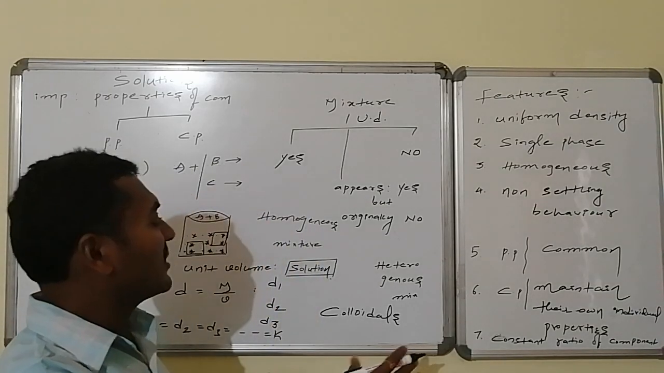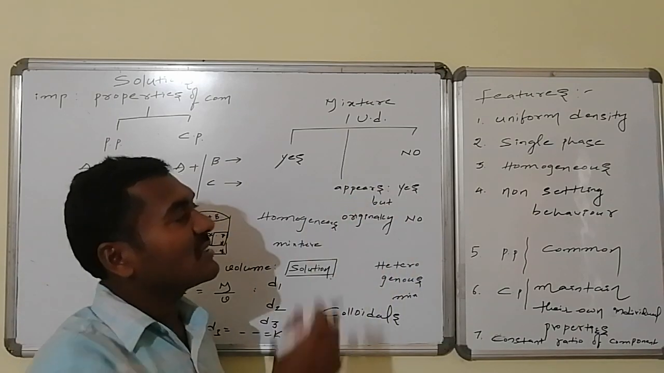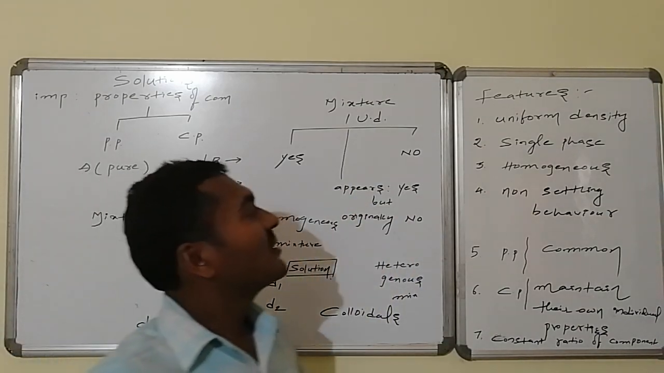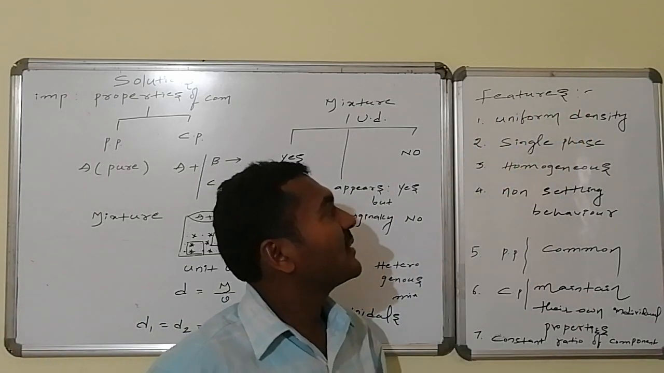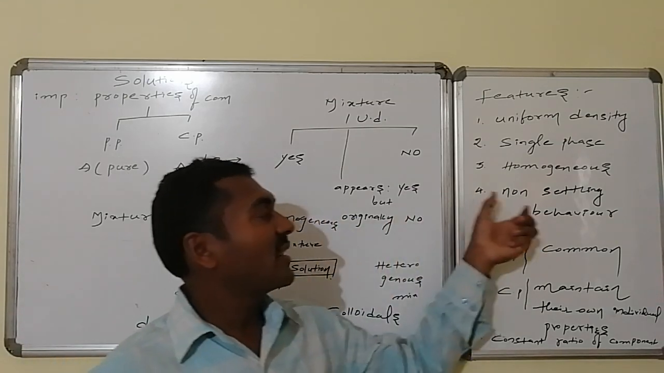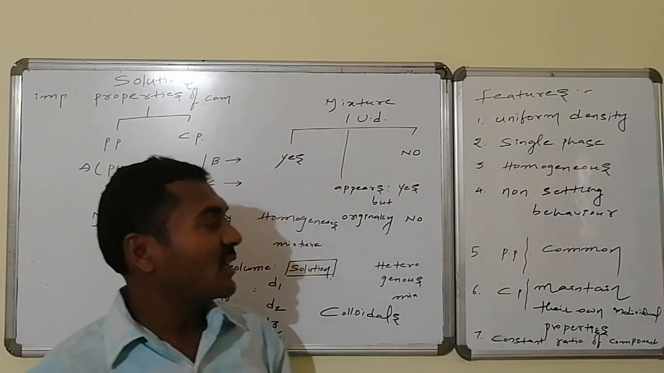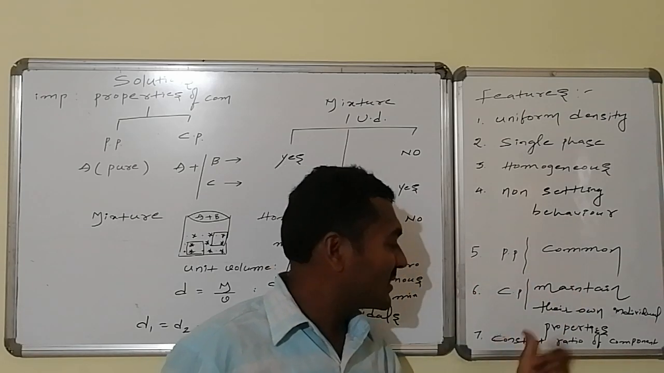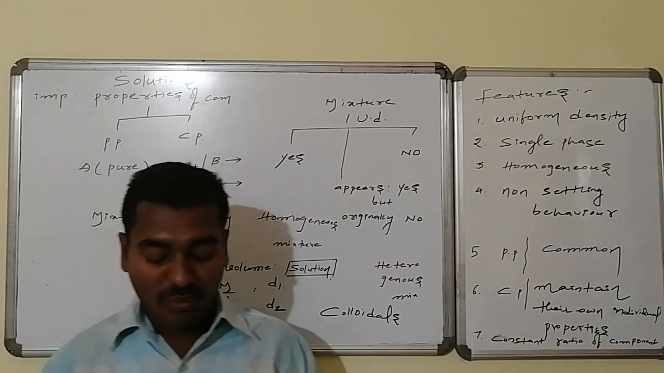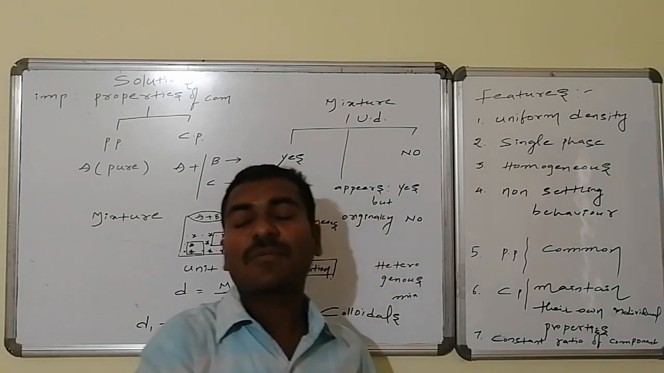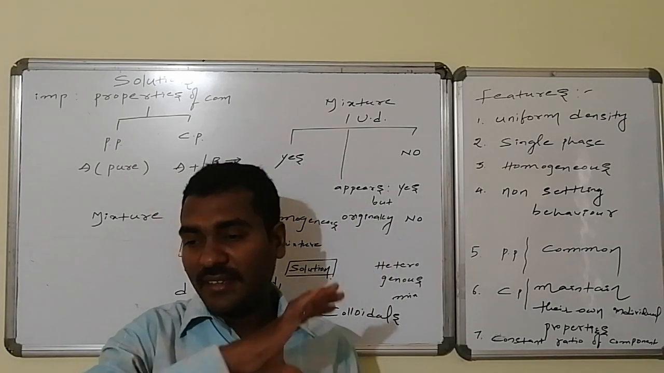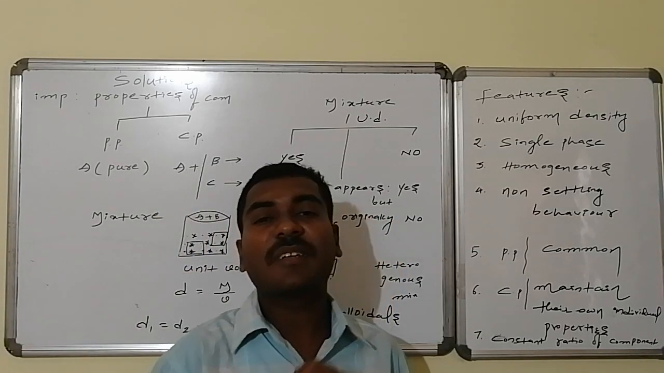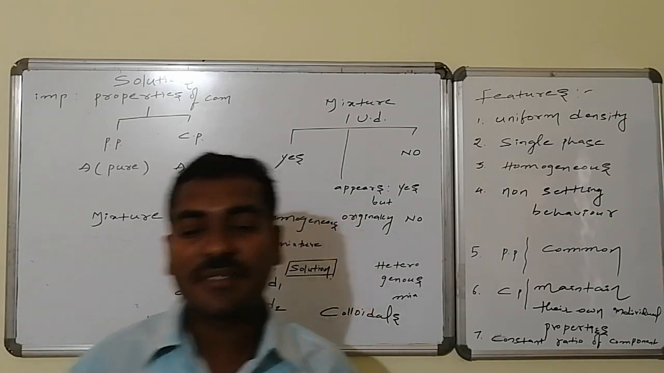With this, we conclude what the general features of a solution are, that is, how they differ in density, maintaining a single phase, homogeneous, non-settling behavior, and their nature in terms of physical properties, chemical properties, and composition. Now, next we will discuss the different categories of classification of solutions.